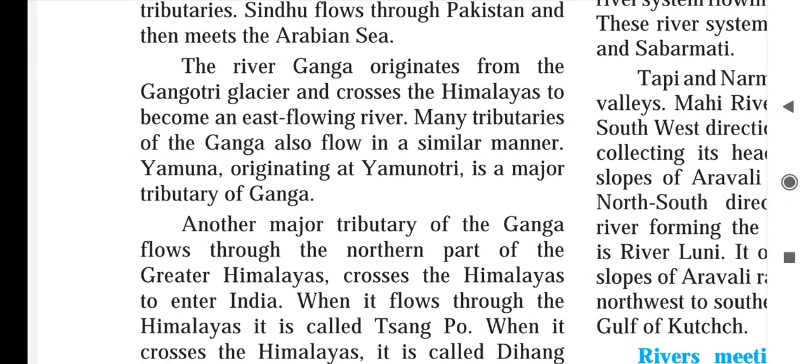The river Ganga originated from the Gangotri glacier and crossed the Himalayas to become an east flowing river. Many tributaries of Ganga also flow in a similar manner. Yamuna, which originates at Yamunotri, is a major tributary of Ganga.